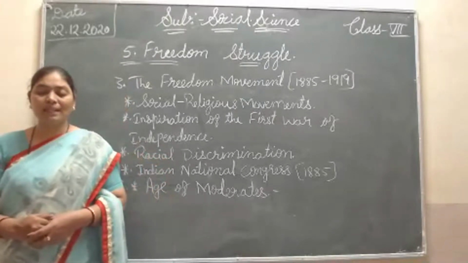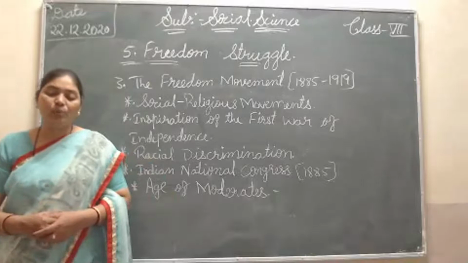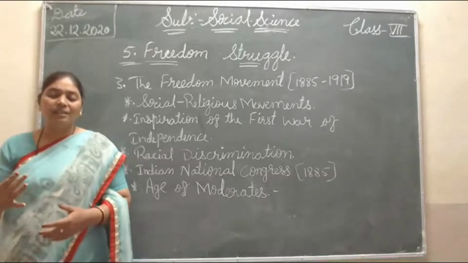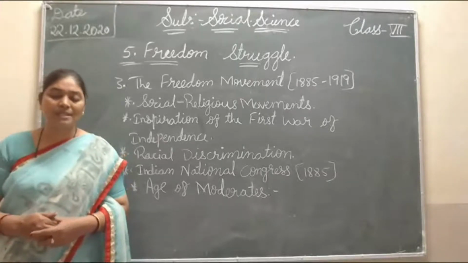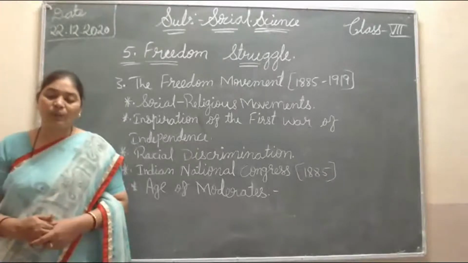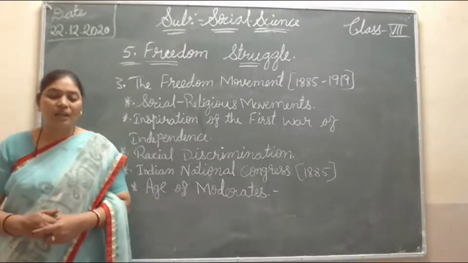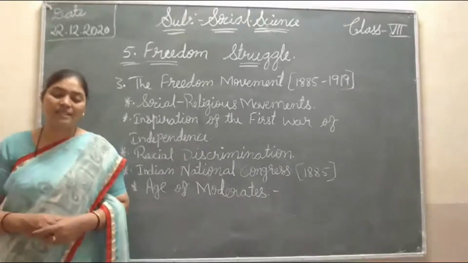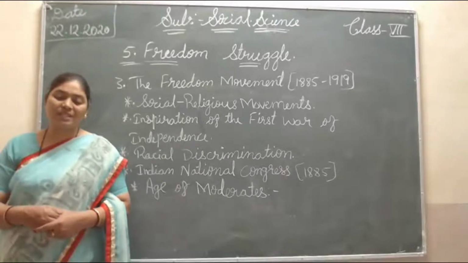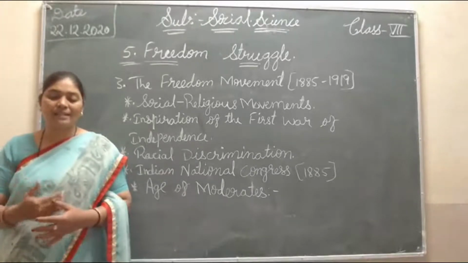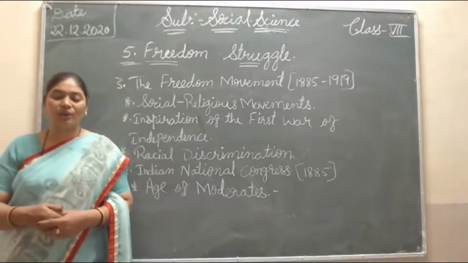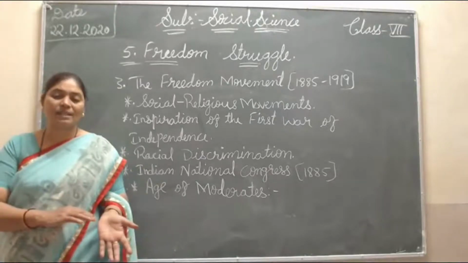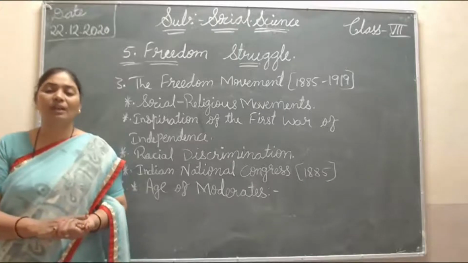And here these people, Dadabhai Naoroji, Surendranath Banerjee, Gopal Krishna Gokhale, and Mahadev Govind Ranade, started doing the work as moderate leaders. This was started first by A.O. Hume, a British civil servant. Its first president was Womesh Chandra Banerjee, the first president of Congress. The leaders who led the Indian National Congress are called the moderates. It is not that moderates are separate and Indian National Congress is separate; the Indian National Congress leaders are only called the moderates.